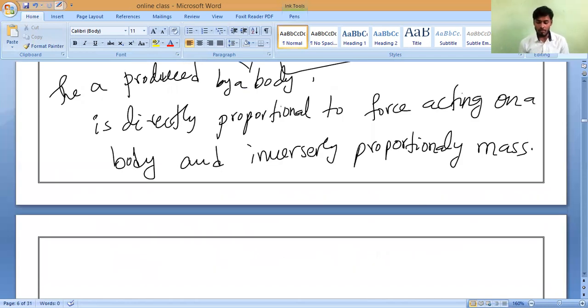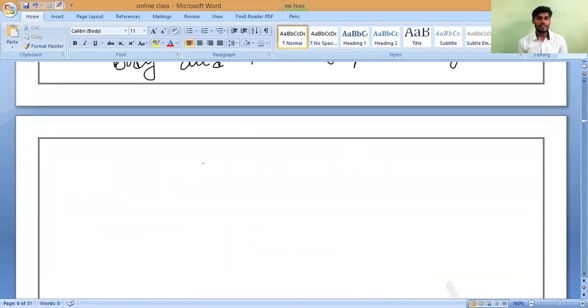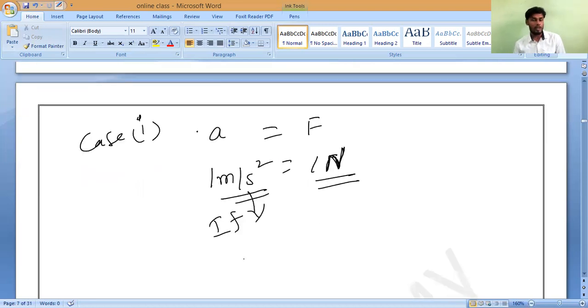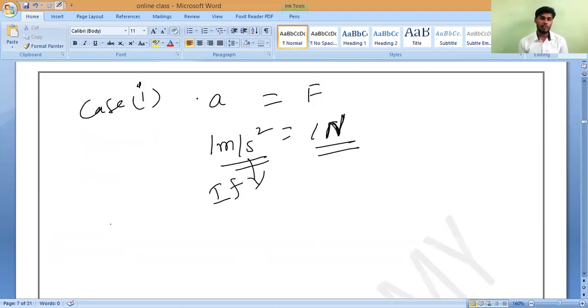Now, let me see who will be smarter. Suppose, in the initial case one, if acceleration is 1 meter per second square, the force is also 1 Newton. Just imagine, for your purpose I am saying. So acceleration is 1 meter per second square for 1 Newton of force. Now suppose if acceleration will become double, then what about the force?